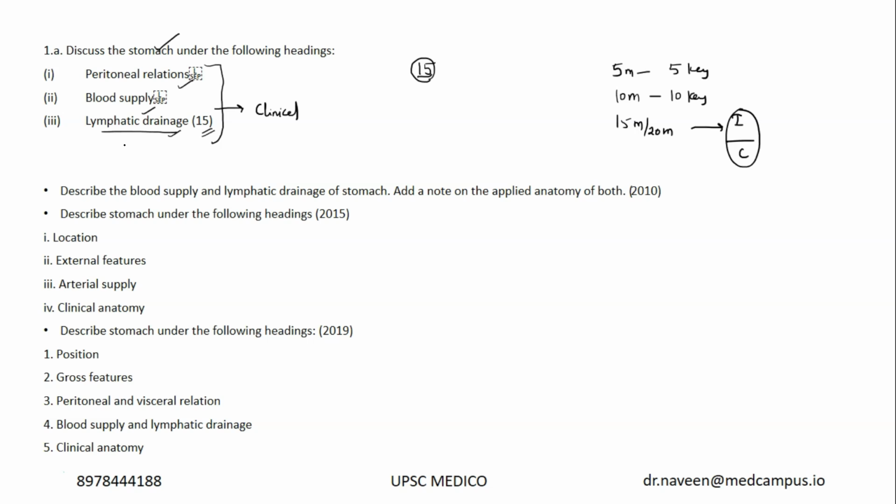Usually, if there is lymphatic metastasis or lymphatic spread in a cancer, it is considered incurable. But in Japan, they are doing gastrectomy with lymphadenectomy, which is curative, and they have classified the lymph nodes into different stations. If you can give the clinical or applied aspect in anatomy for a question with more than 10 marks weightage, even if it is not asked, you are at a bigger advantage in comparison to your competition. So that is what I expect.